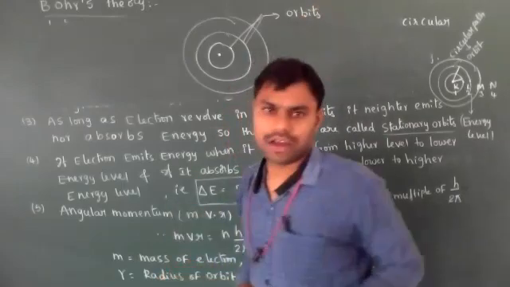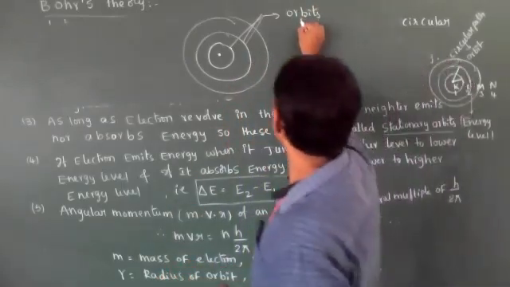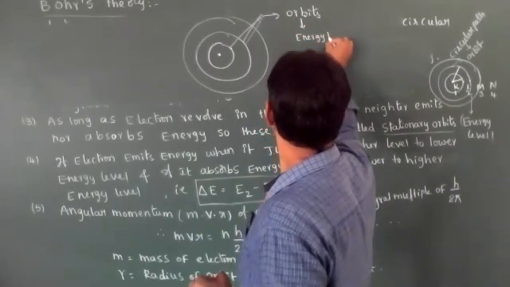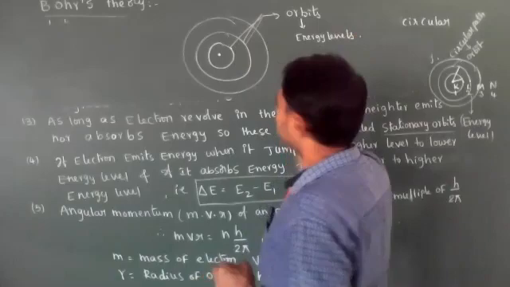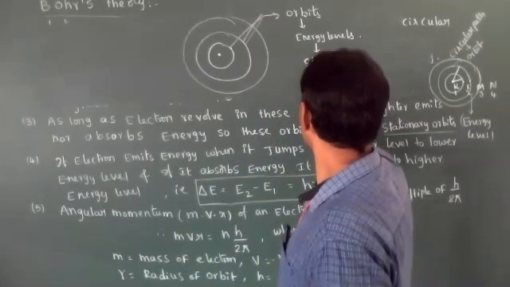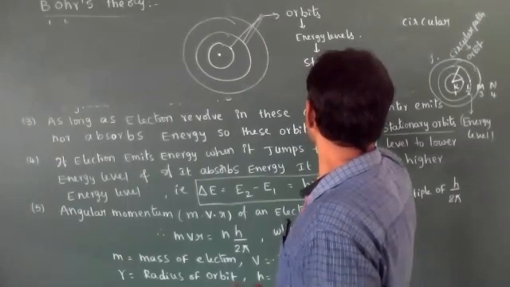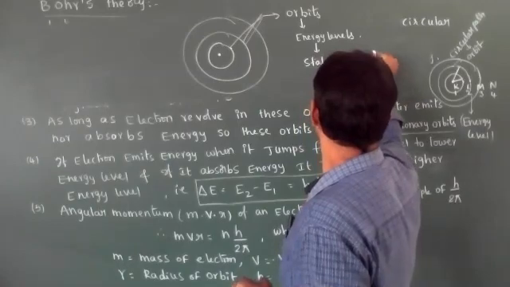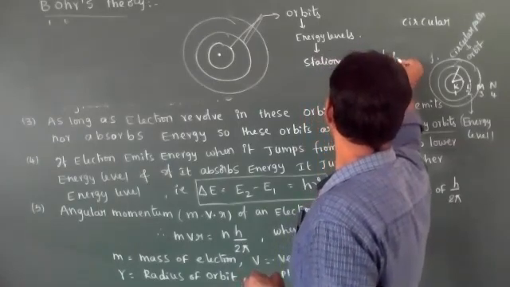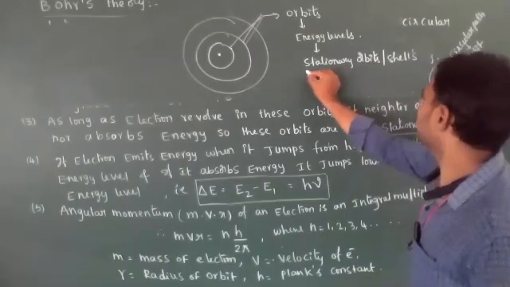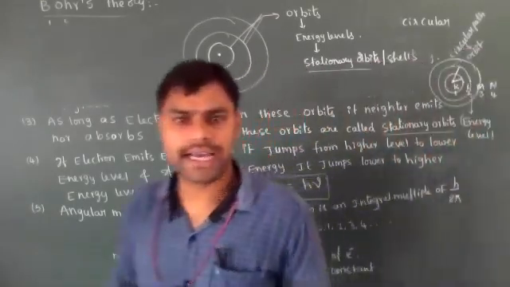These orbits are also called energy levels, and these energy levels are also called stationary orbits or stationary shells.